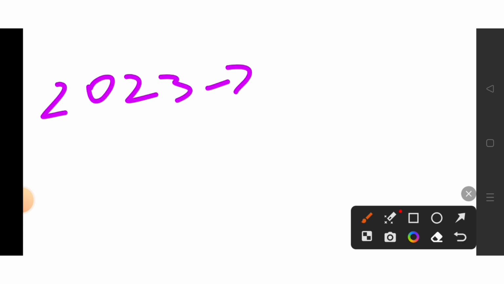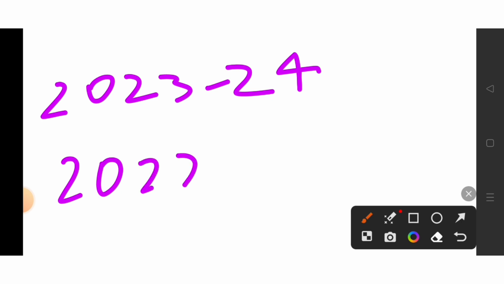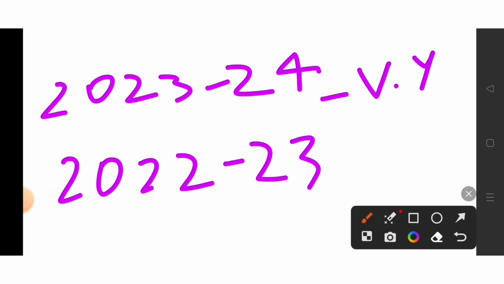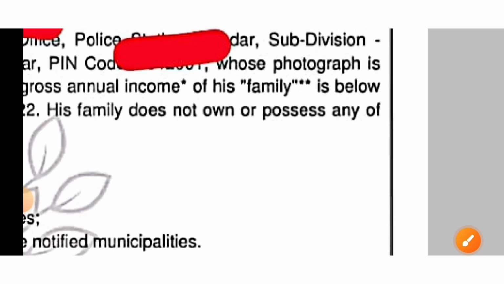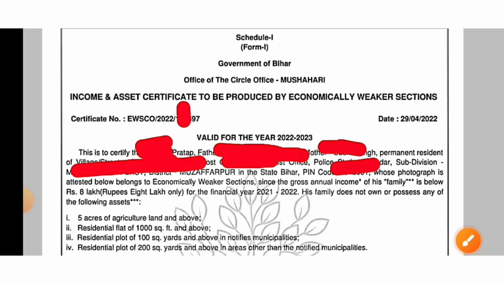If you get the certificate after the month of March, that is in the month of April, then the valid year will be 2023 to 2024, and the financial year will be 2022 to 2023. If you get the certificate after 1st April 2023, then the valid year will be this, and the financial year will be this. So make sure that all these things are correctly mentioned in your certificate.